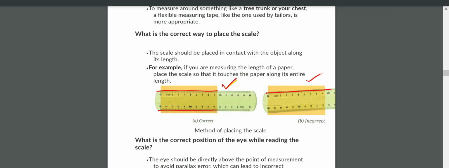Now can you tell what is the length of your textbook, the Curiosity science textbook, in vertical direction and in horizontal direction? Approximately you can tell, no problem. Yes, measure the length of your textbook. Can you tell the answer now? What is the length of your textbook in this direction and this direction?